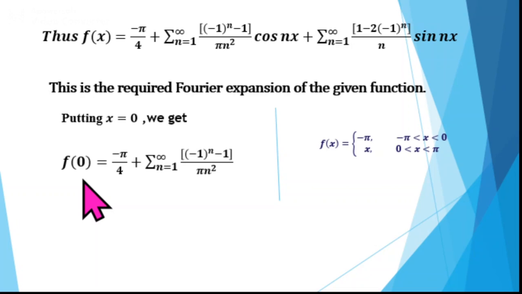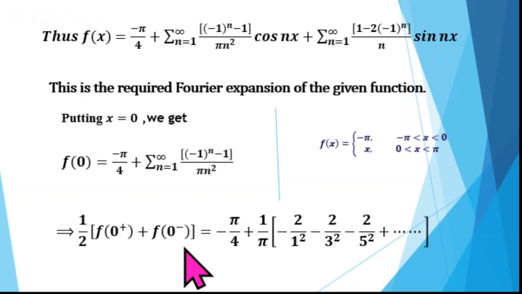If 0 is a point of discontinuity, then f of 0 is the average value of the right hand side limit and the left hand side limit at x equal to 0. That is, f of 0 is half of f of 0 plus plus f of 0 minus, where f of 0 plus is the right hand side limit of the function at x equal to 0, and f of 0 minus is the left hand side limit of the function at x equal to 0.